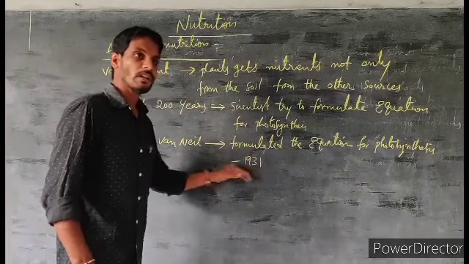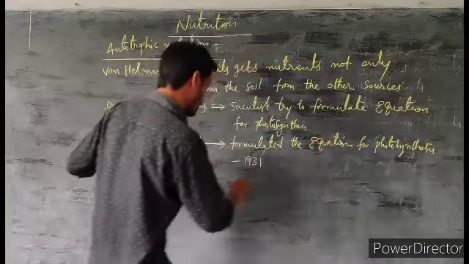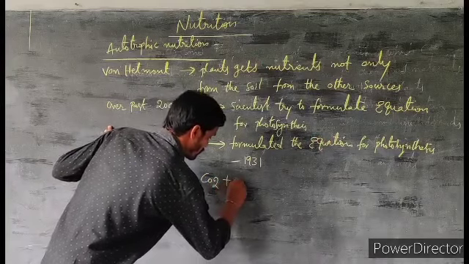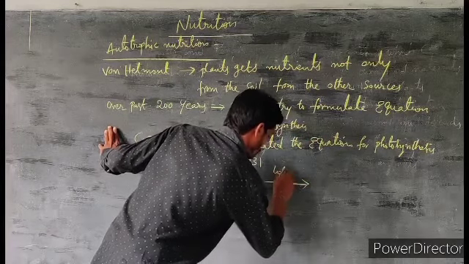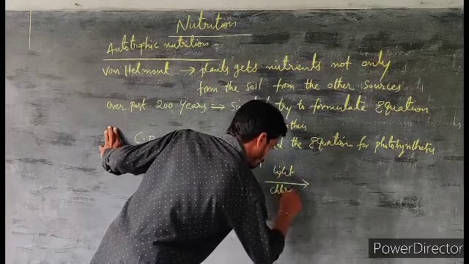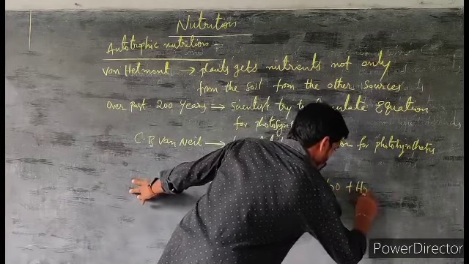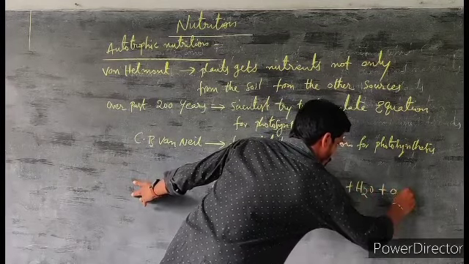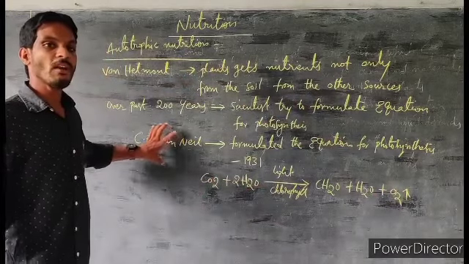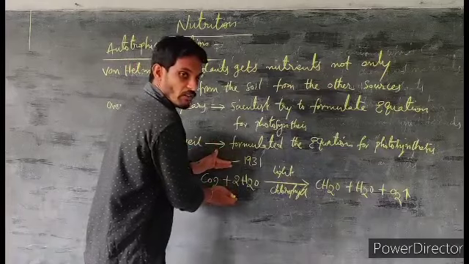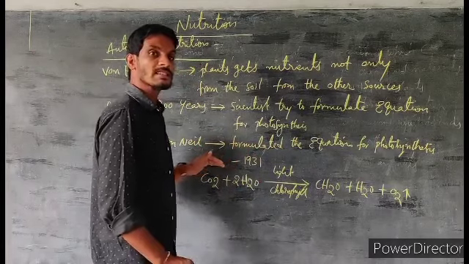In 1931. This is the first simple equation for photosynthesis formulated by C.B. Van Niel. At the time he formulated the equation, he didn't know from where the oxygen is produced during photosynthesis.